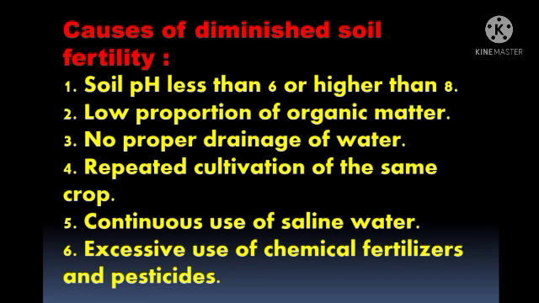First one, soil pH less than 6 or higher than 8. Low proportion of organic matter. No proper drainage of water. Repeated cultivation of the same crop. Continuous use of saline water. Excessive use of chemical fertilizers and pesticides. These are all the causes of soil fertility getting destroyed or getting diminished.